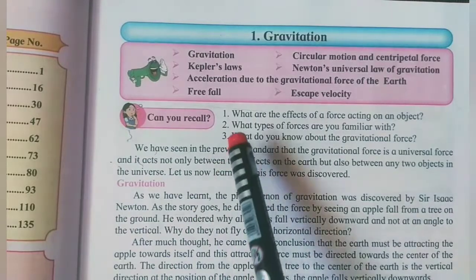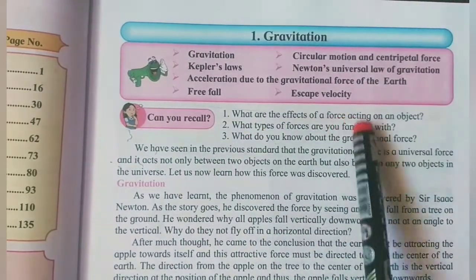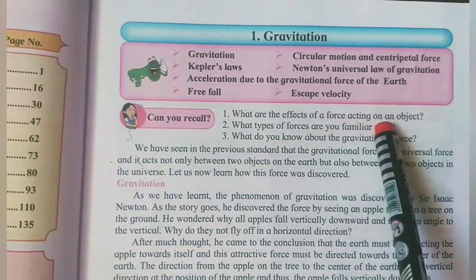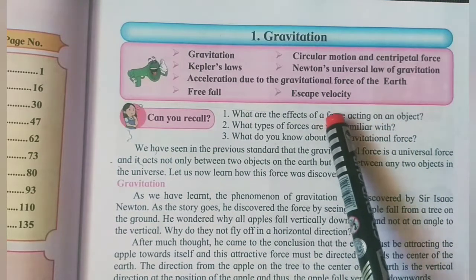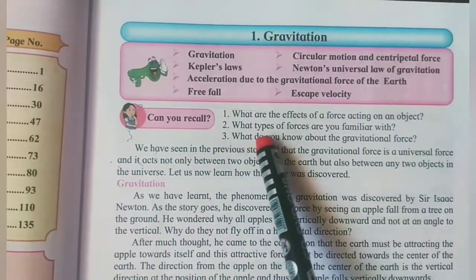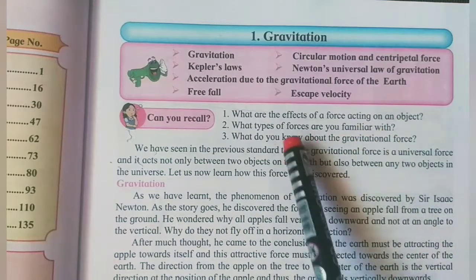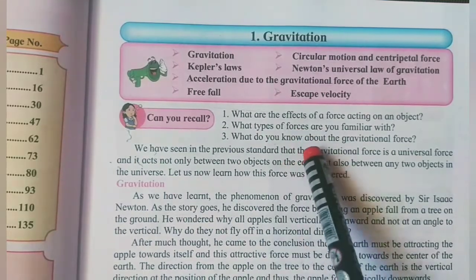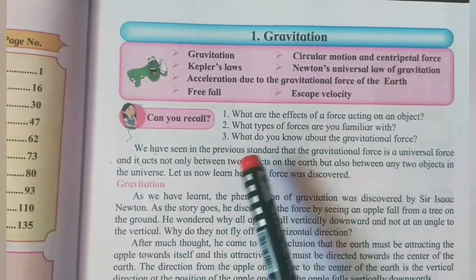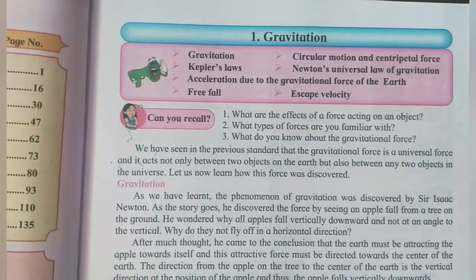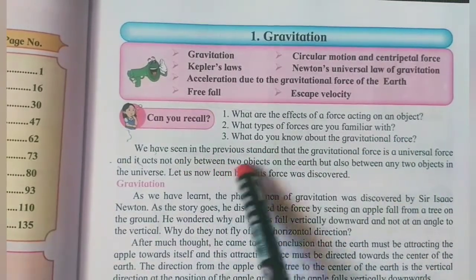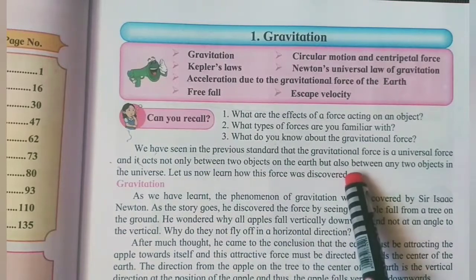So see here, the first question is, what are the effects of a force acting on an object? If a force is acting on an object, it changes its place and displacement takes place. Now what types of force are you familiar with? In the previous standard we have learned many types of forces like frictional force, gravitational force, mechanical force, electrical force, chemical force. These are the forces. Now about the gravitational force we have got some information in these 2-3 lines. So let us go to our topic.